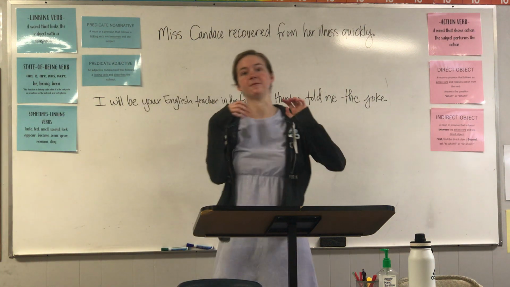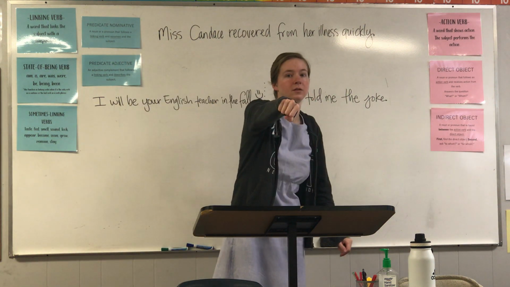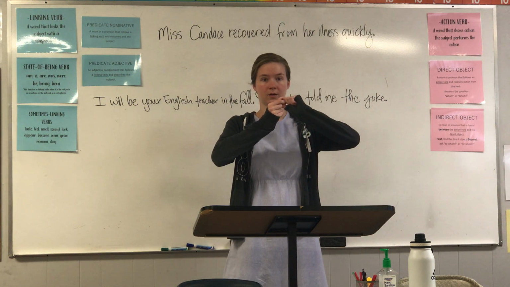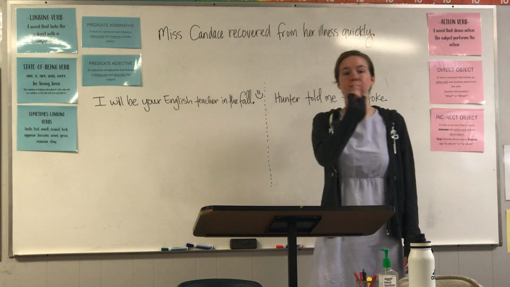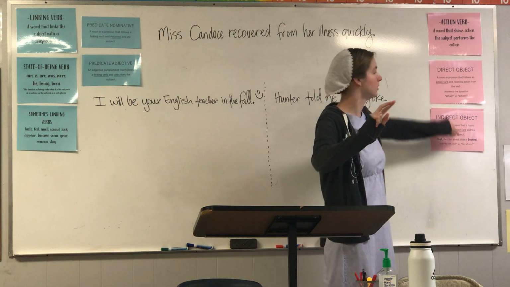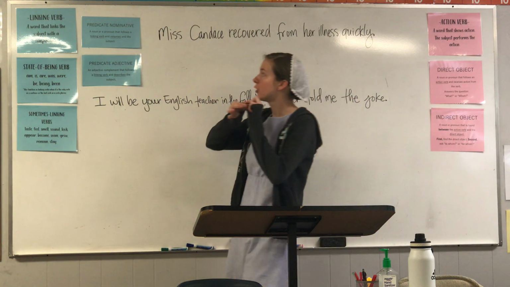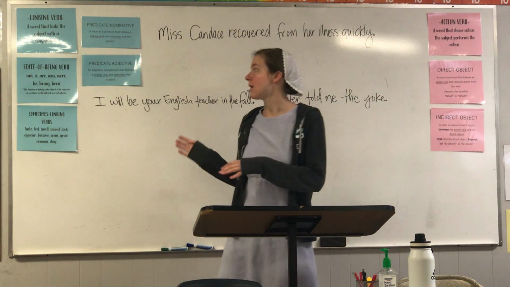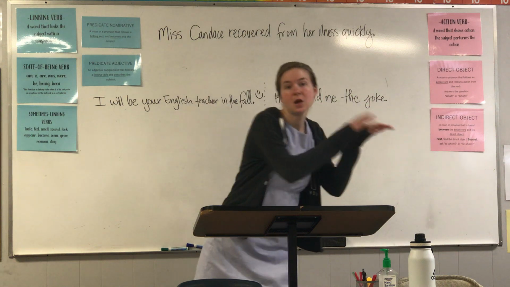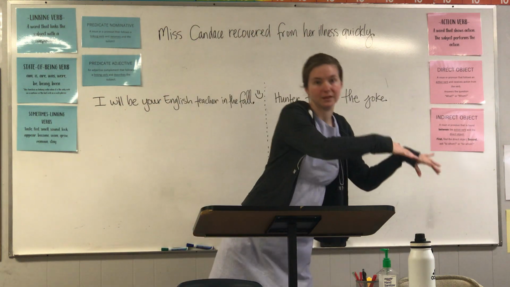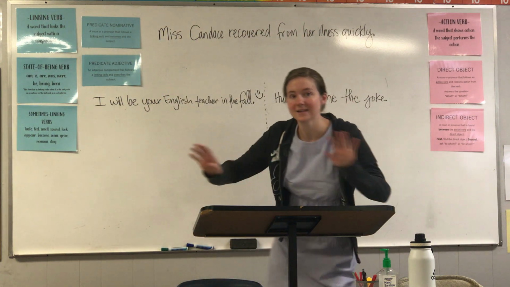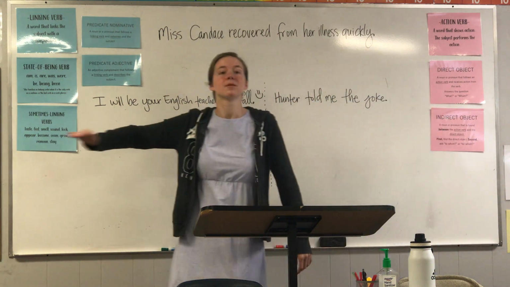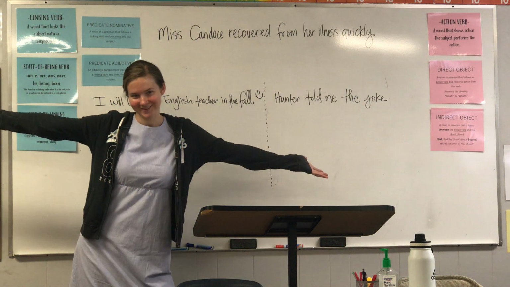Ask yourself, is the verb action, like I'm punching someone, or linking? Action verb complements are direct object and indirect object. Linking verb complements are predicate nominative and predicate adjective. Predicate nominative renames the subject. Predicate adjective describes the subject. Last, say the subject, the verb, and the complement together to see if it makes sense.